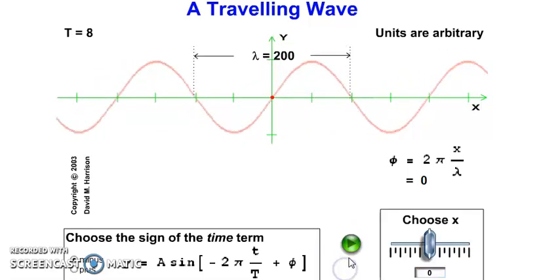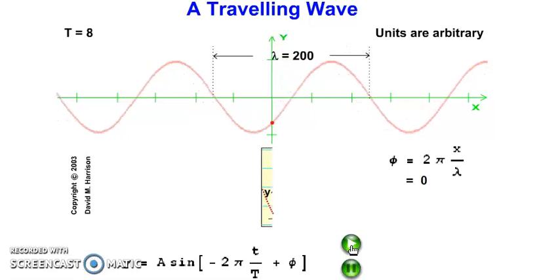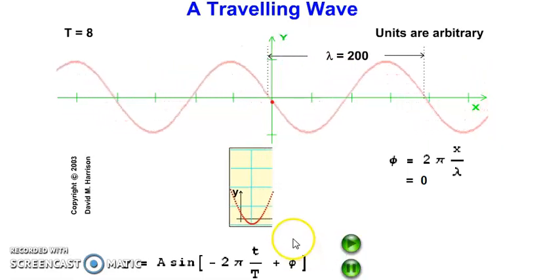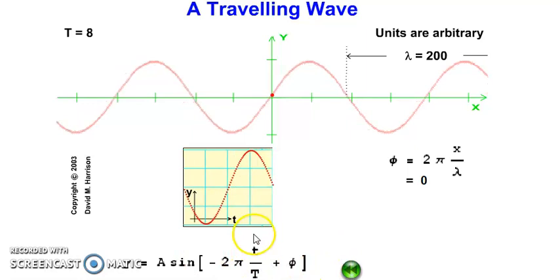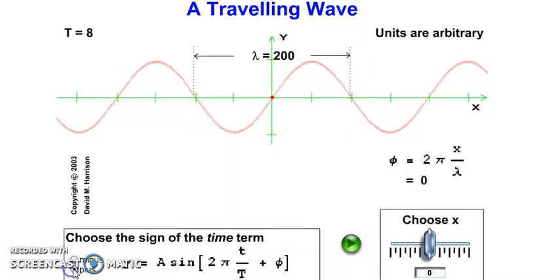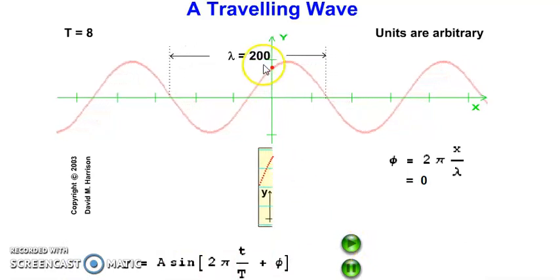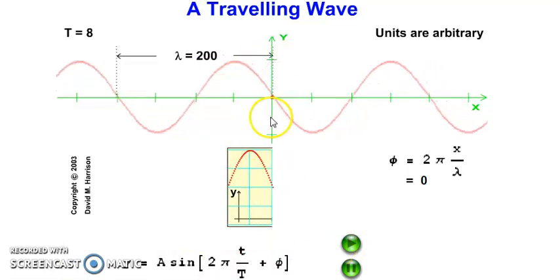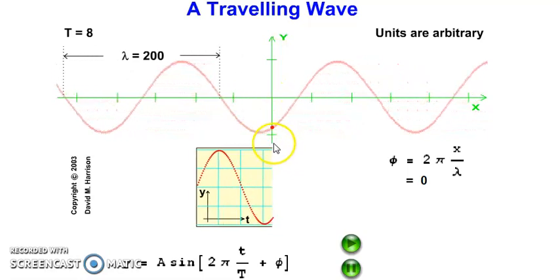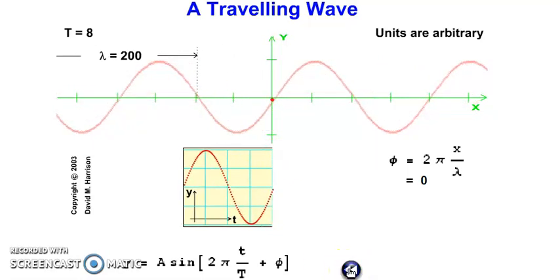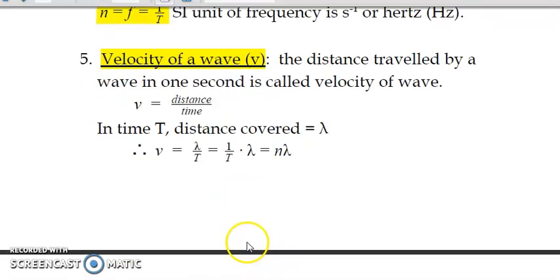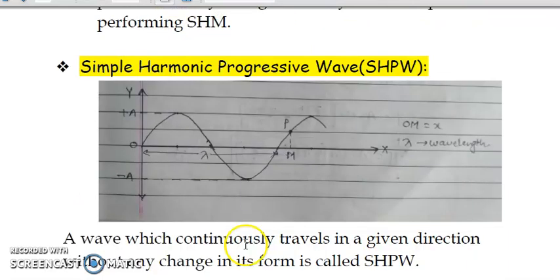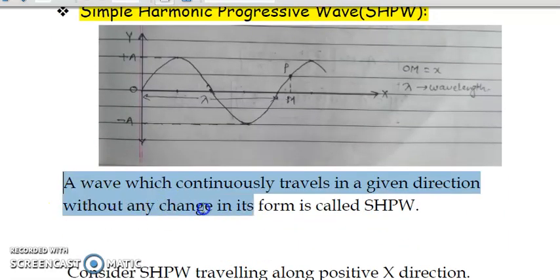So this animation showed you the wave traveling along the positive direction of the x-axis, whereas we can also have an animation showing movement in the other direction. Even in this case, the particles vibrate like this and the wave appears to move along the negative x direction. So that was about the traveling wave. This kind of wave which propagates in a given direction without change in its form is called a simple harmonic progressive wave.